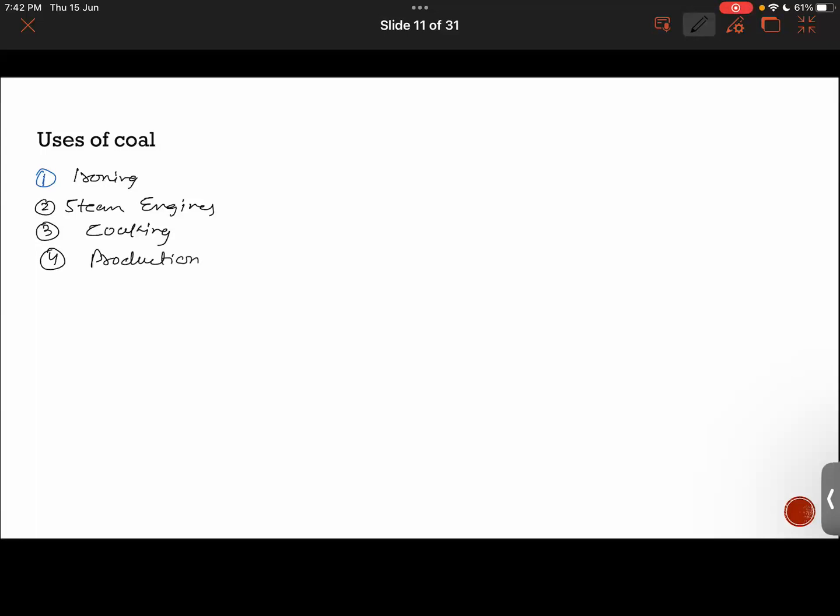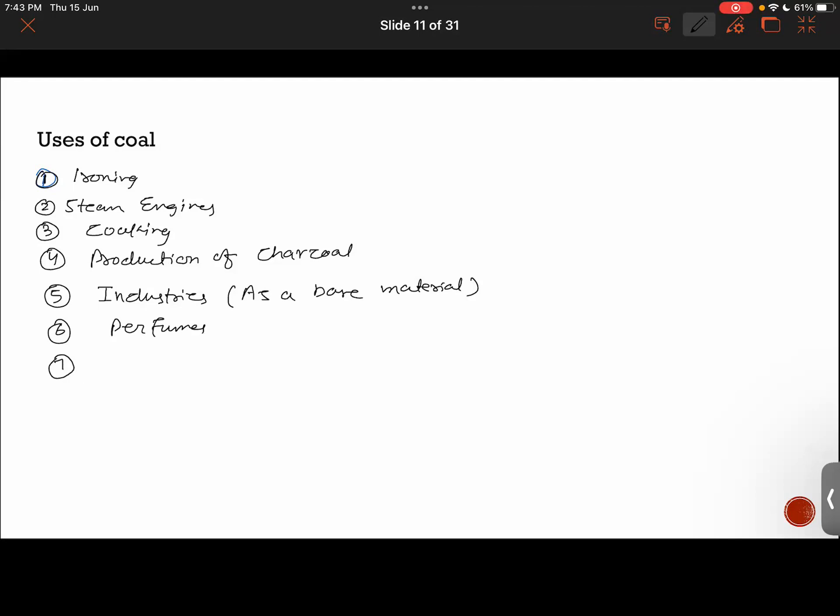Okay. Now, Ahmed, you mention four uses of coal. Sir, coal is used in industries. It is used for cooking in the old age. It is used in industries as a base material for many products, and also in perfumes. Perfumes, very good.